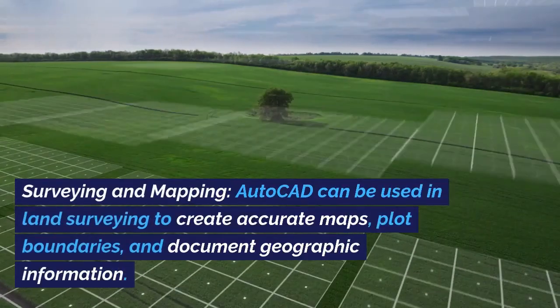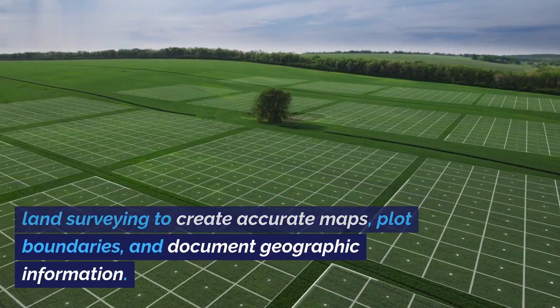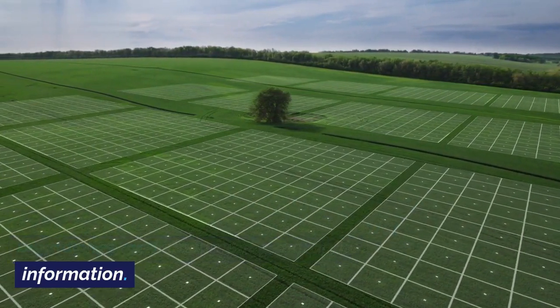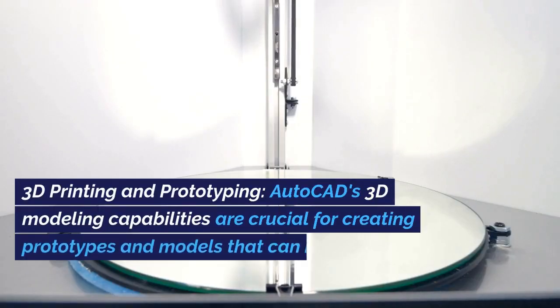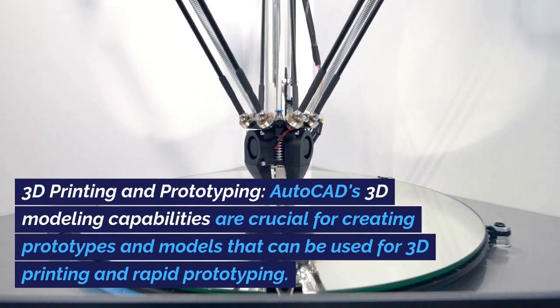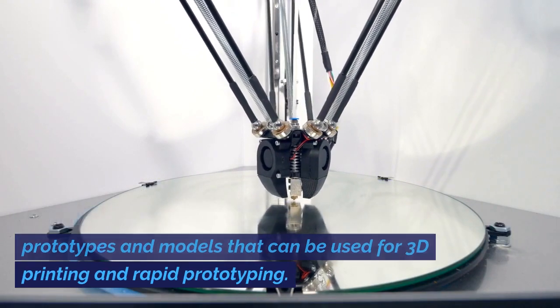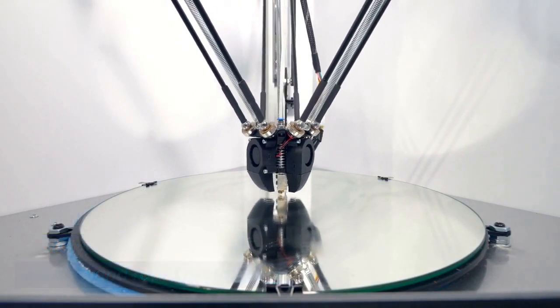Surveying and mapping. AutoCAD can be used in land surveying to create accurate maps, plot boundaries, and document geographic information. 3D printing and prototyping. AutoCAD's 3D modeling capabilities are crucial for creating prototypes and models that can be used for 3D printing and rapid prototyping.